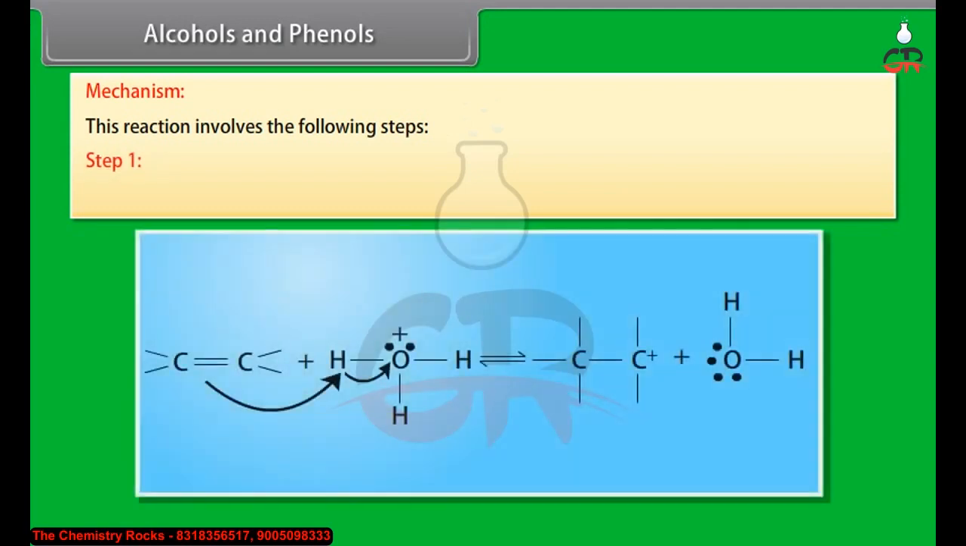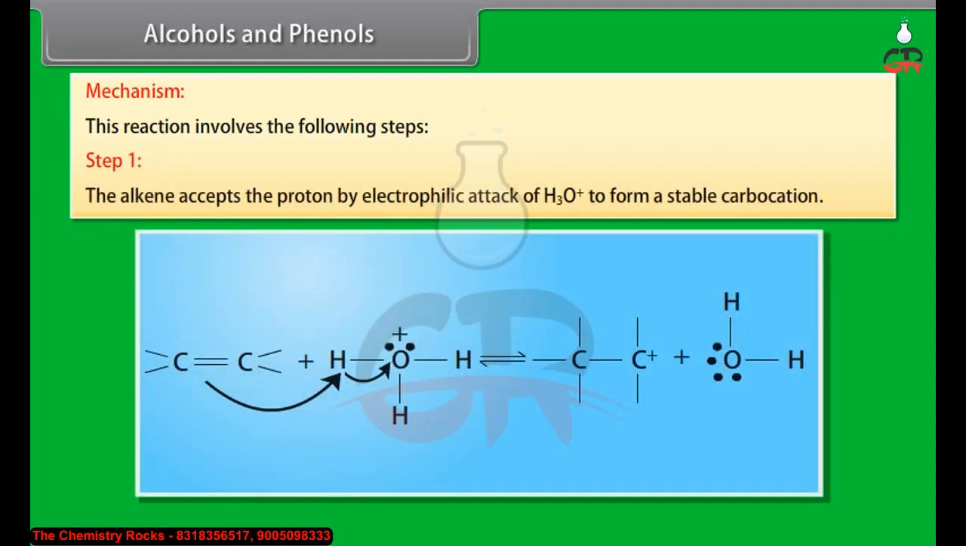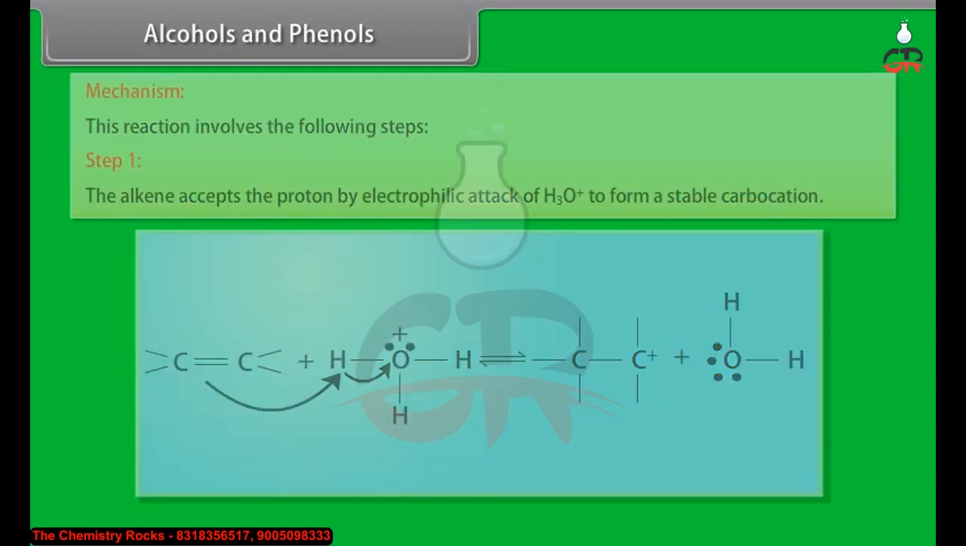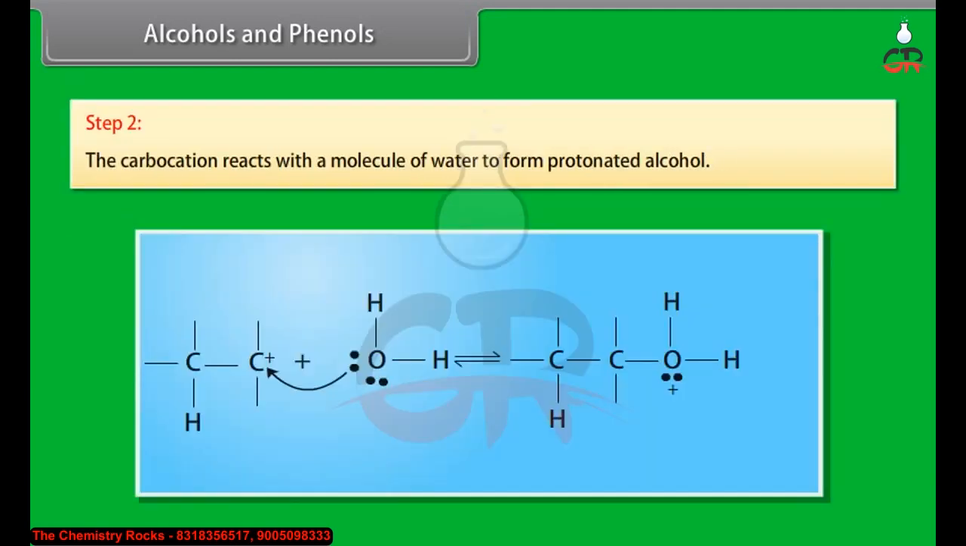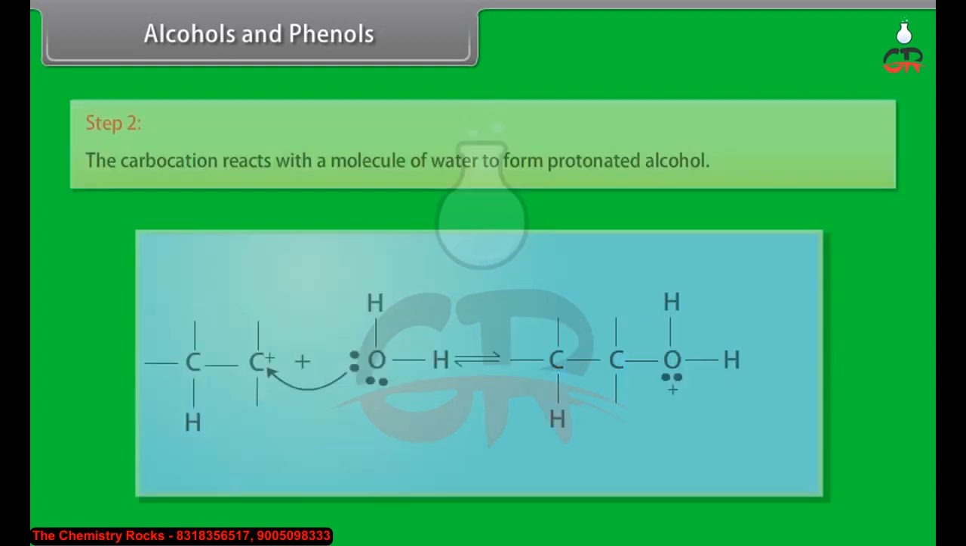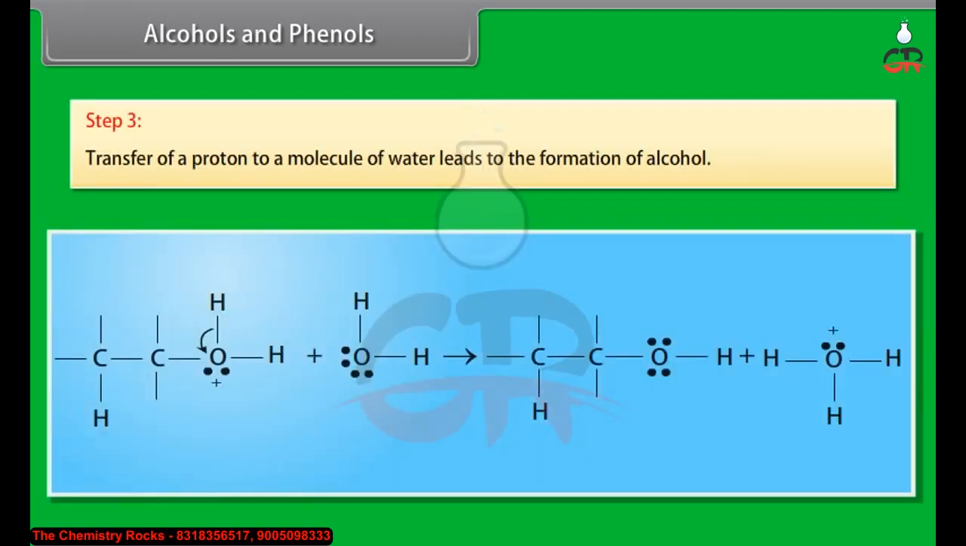Step 1: The alkene accepts the proton by electrophilic attack of hydronium ion to form a stable carbocation. Step 2: The carbocation reacts with a molecule of water to form protonated alcohol. Step 3: Transfer of a proton to a molecule of water leads to the formation of alcohol.